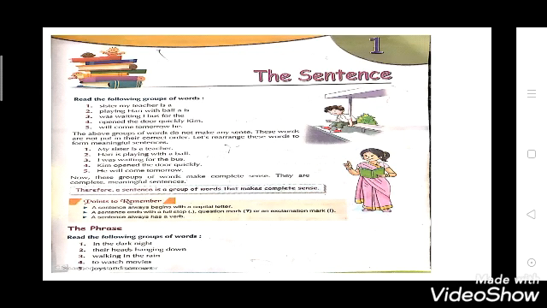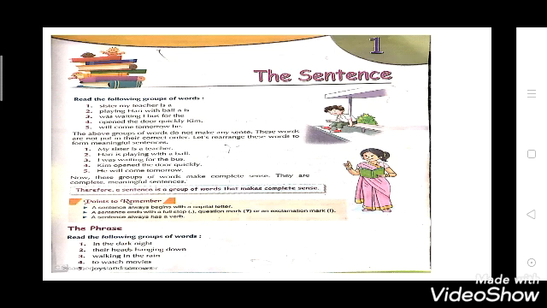Now students, open your grammar book and take out page number 5, chapter 1, the sentence. Read the following groups of words. First: sister, my teacher is a. Second: playing, hurry, with ball is. Third: was waiting a bus for the. Fourth: open the door quickly came. Fifth: will come tomorrow he.